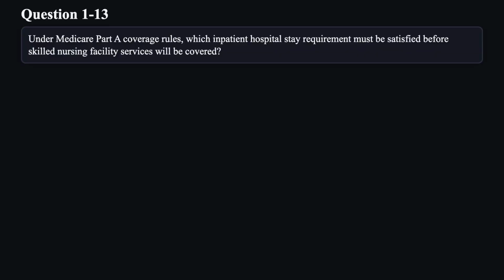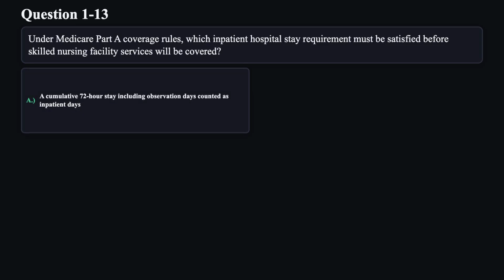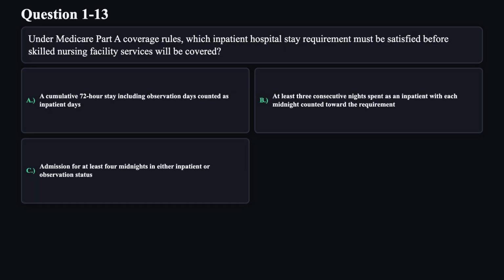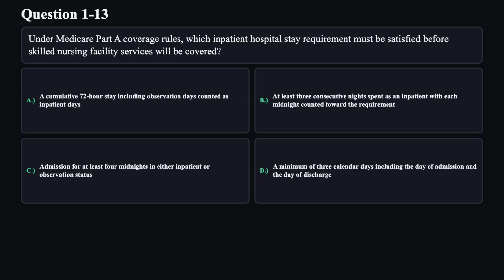Question 13. Under Medicare Part A coverage rules, which inpatient hospital stay requirement must be satisfied before skilled nursing facility services will be covered? A. A cumulative 72-hour stay including observation days counted as inpatient days. B. At least 3 consecutive nights spent as an inpatient with each midnight counted toward the requirement. C. Admission for at least 4 midnights in either inpatient or observation status. D. A minimum of 3 calendar days including the day of admission and the day of discharge.